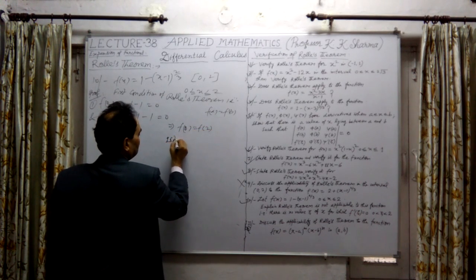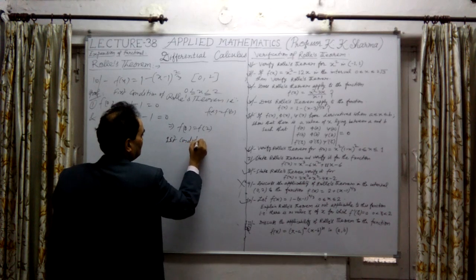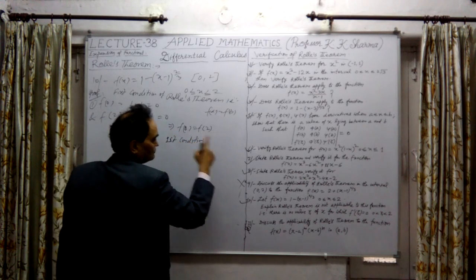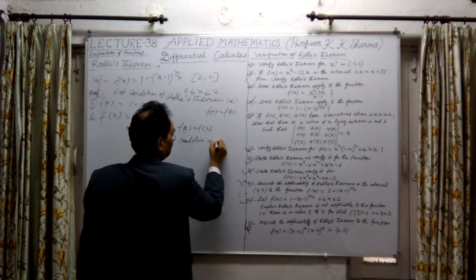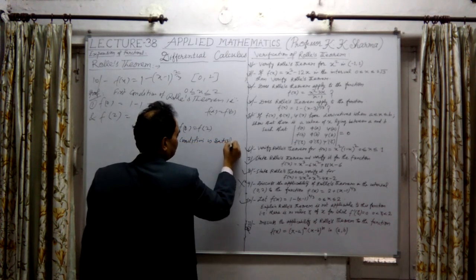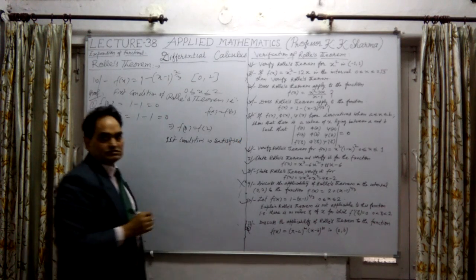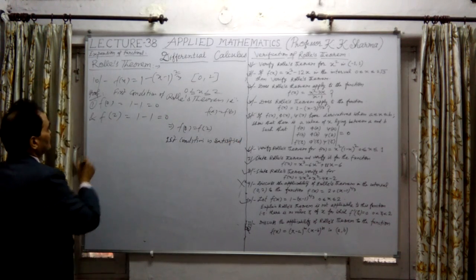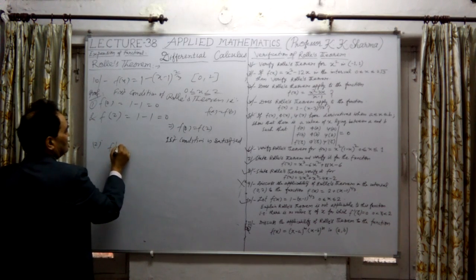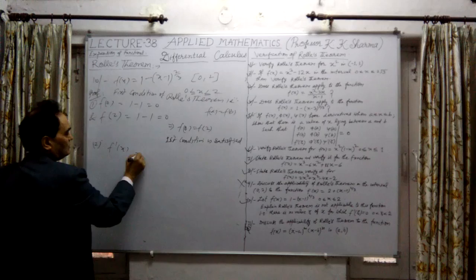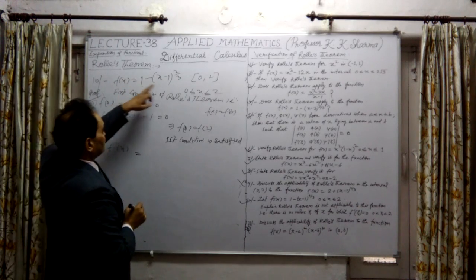The first condition is satisfied. This function is continuous from 0 to 2. Then the second condition. For the second, we have to find f dash x, the differentiation of this function.